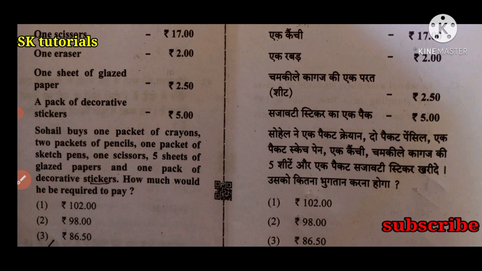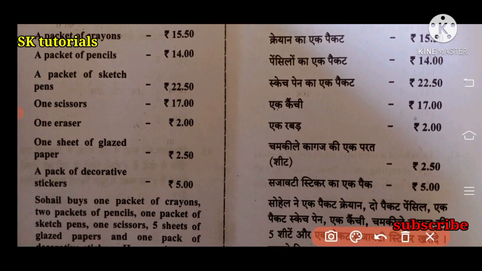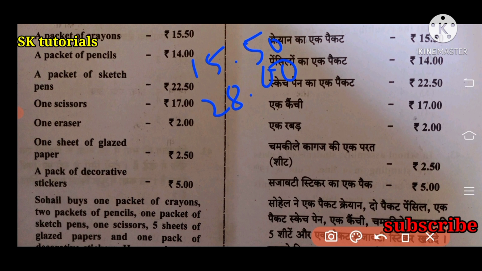How much would he be required to pay? 1 packet of crayons, next 2 packets of pencils, next 1 packet of sketch pens, next 5 sheets of glazed papers. 1 sheet is 2.5, so 5 sheets is 12.50. Next, a pack of decorative stickers.